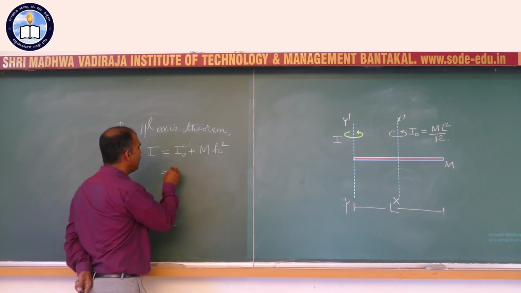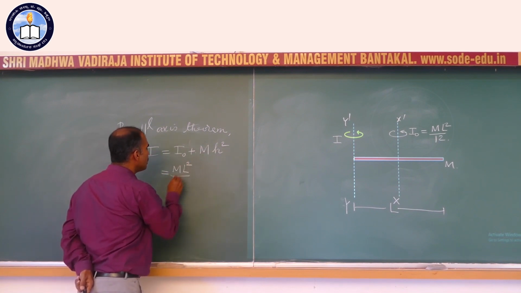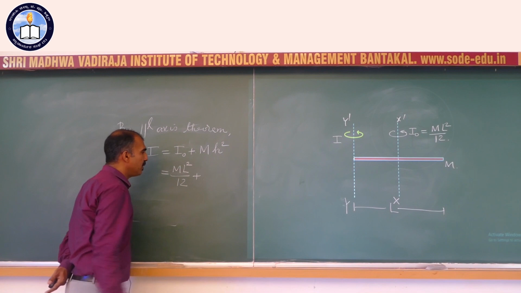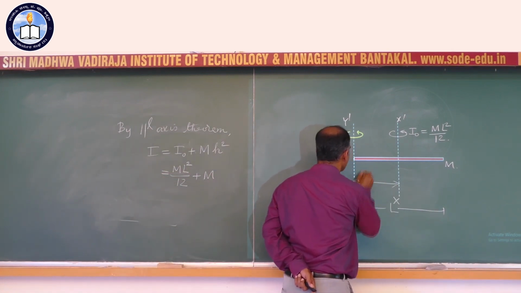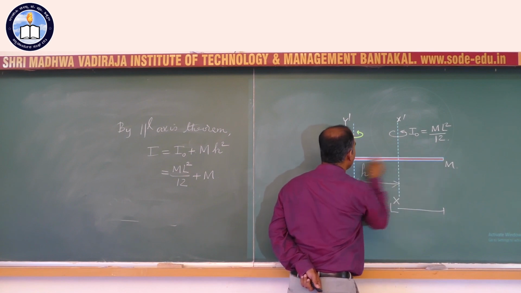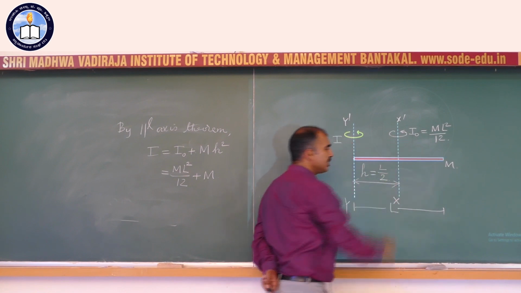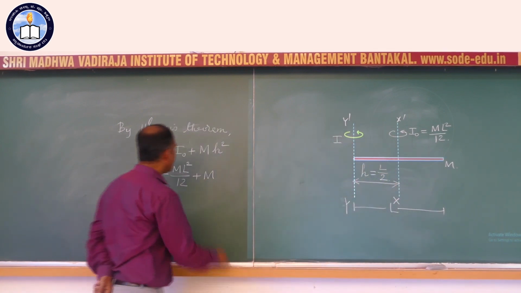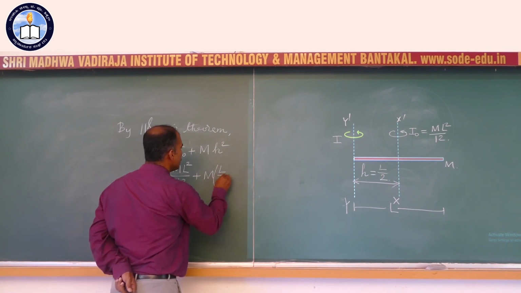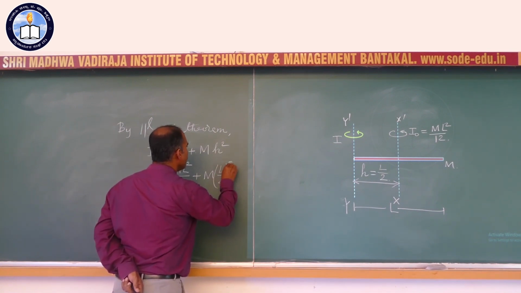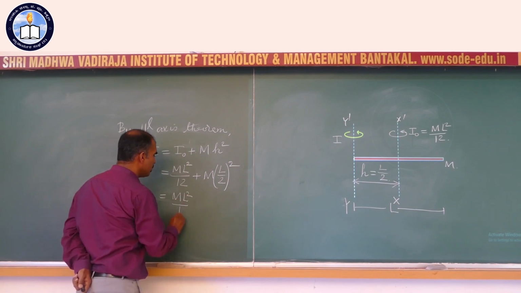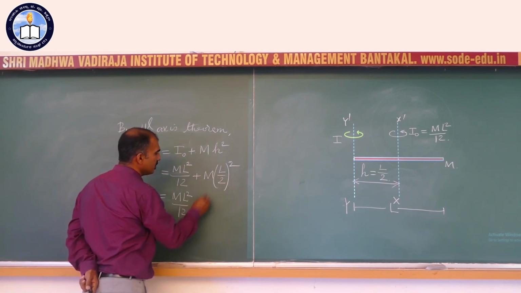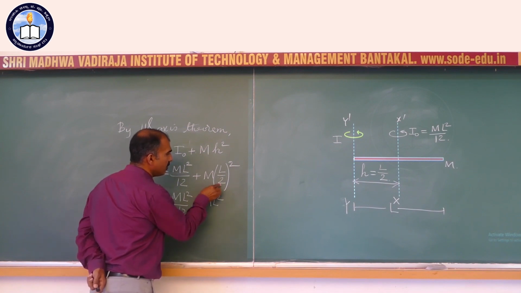I naught is already mentioned, m L square divided by 12 plus m. What is h here? H is obviously half the length, isn't it? This is L by 2. So I can plug in h equals L by 2 the whole square. Okay, let's simplify this. m L square by 12 plus, this is going to be m L square, 2 square is going to be 4.